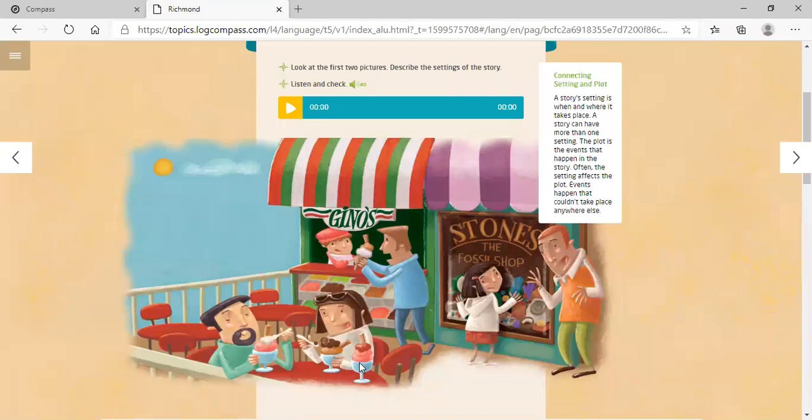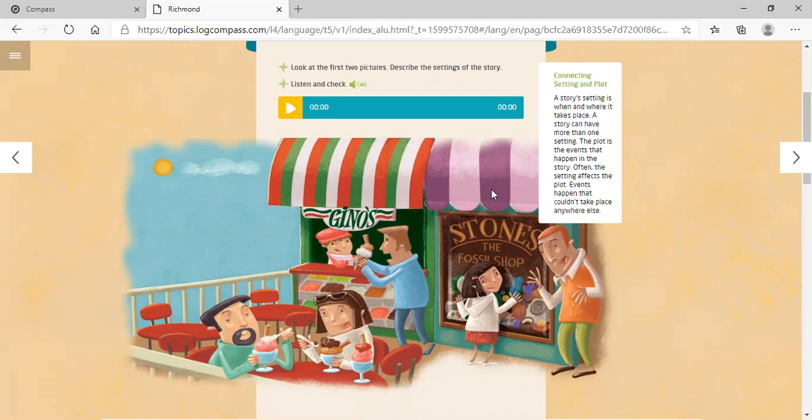well, this is like an ice cream shop, right? And here you can find souvenirs. Actually, it stands for the fossil shop. You know, when you go to the beach, you find some shells, maybe some skulls of some sea animal. I don't know, something like that, right? So here we can see an ice cream shop, and here a souvenir shop.